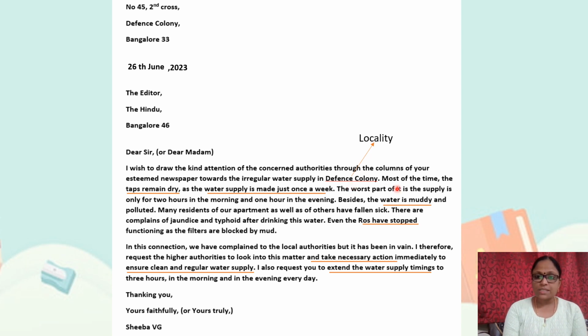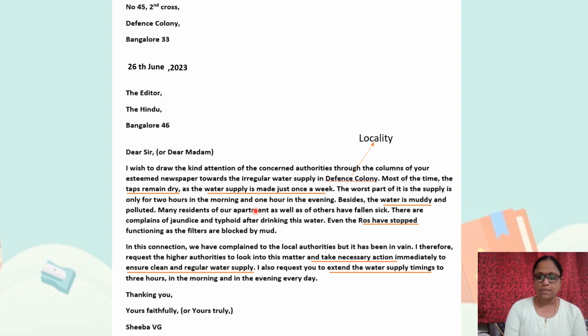The next point is the problems, which are highlighted and underlined. Here you can see that most of the time the taps remain dry. The reason is water supply is made just once a week. That is one of the points. The second problem which the residents of your locality are facing, the worst part of it, is the supply only for 2 hours in the morning and 1 hour in the evening. That is also a problem the residents are facing.